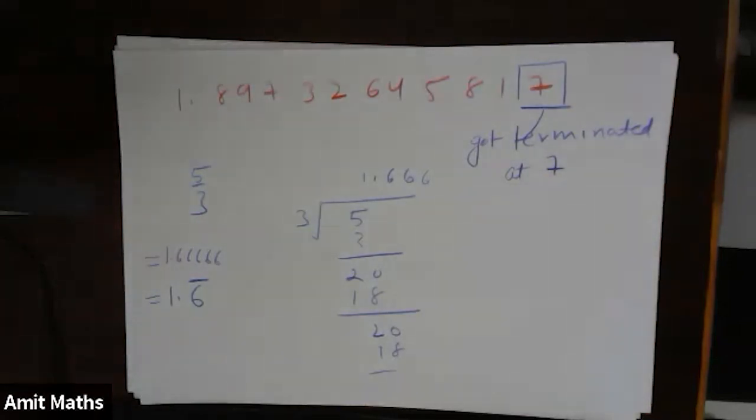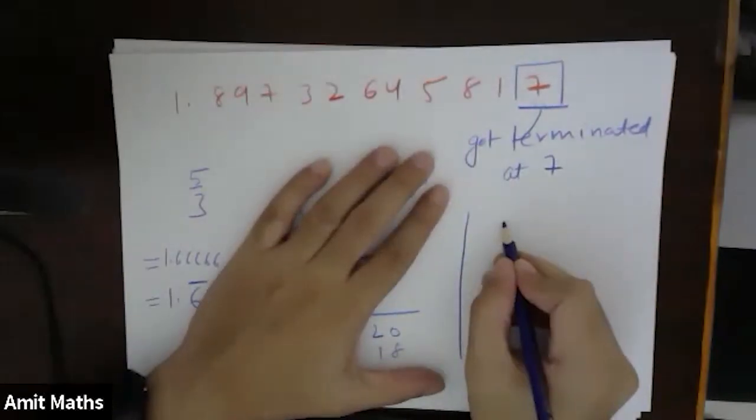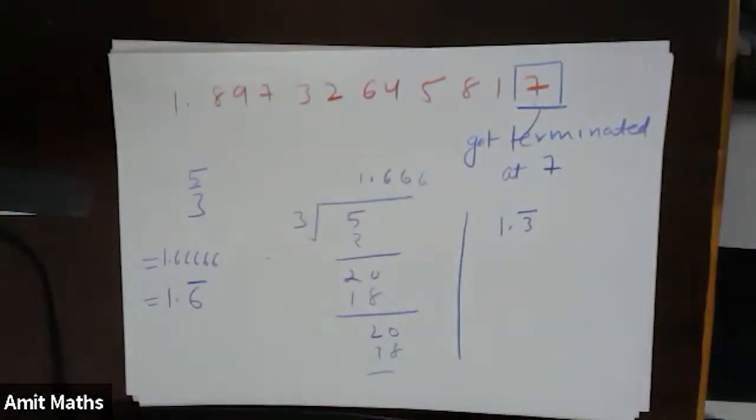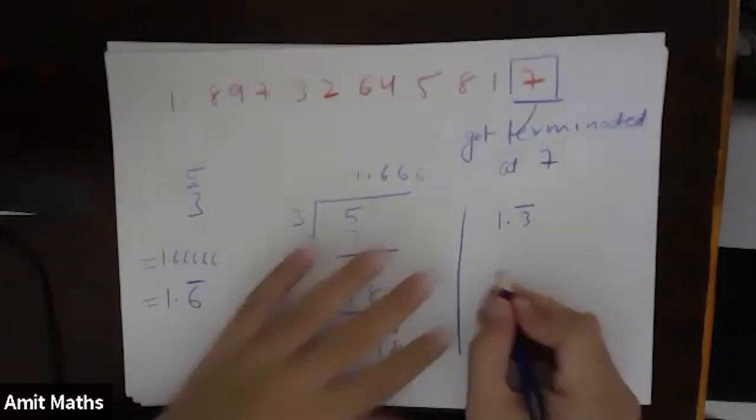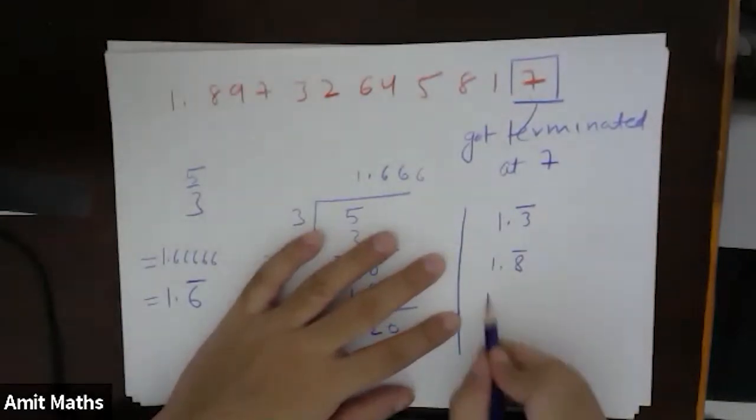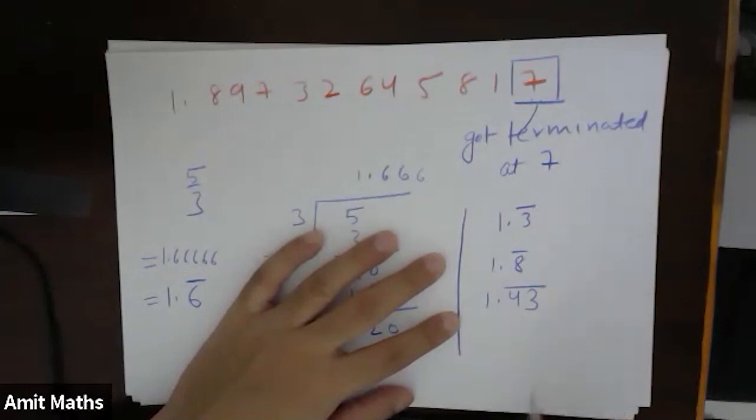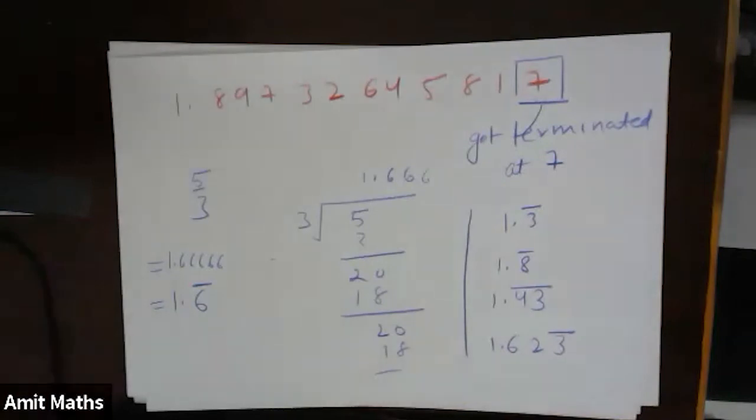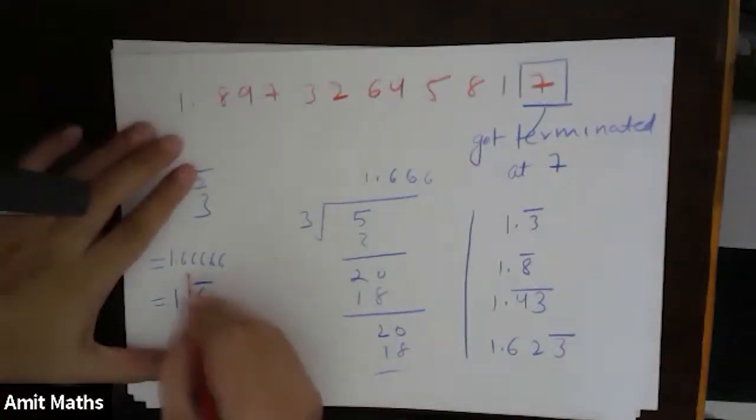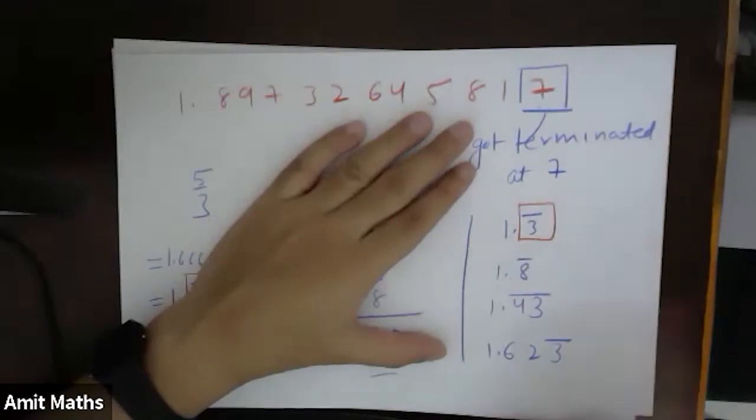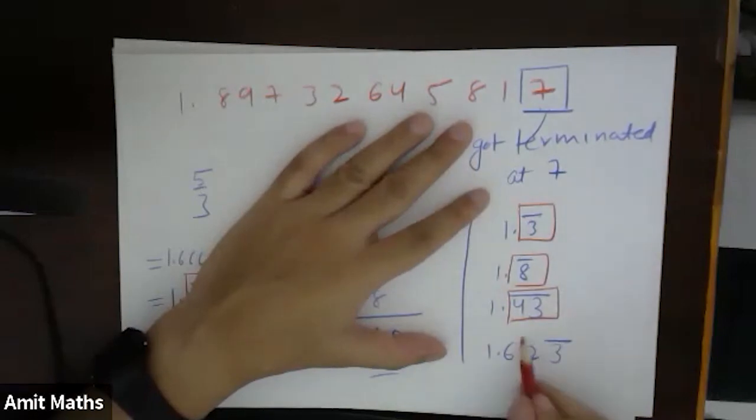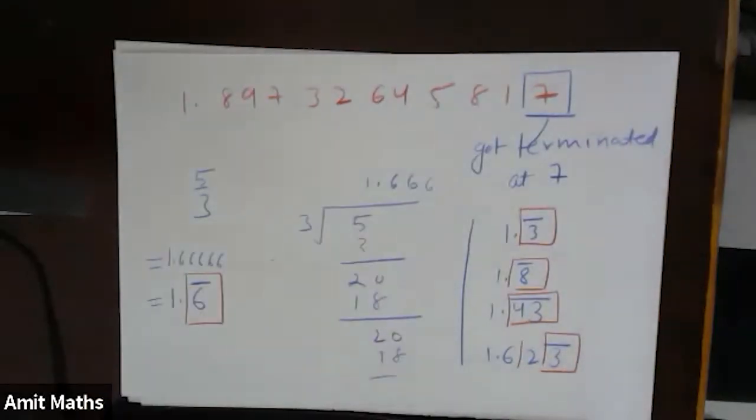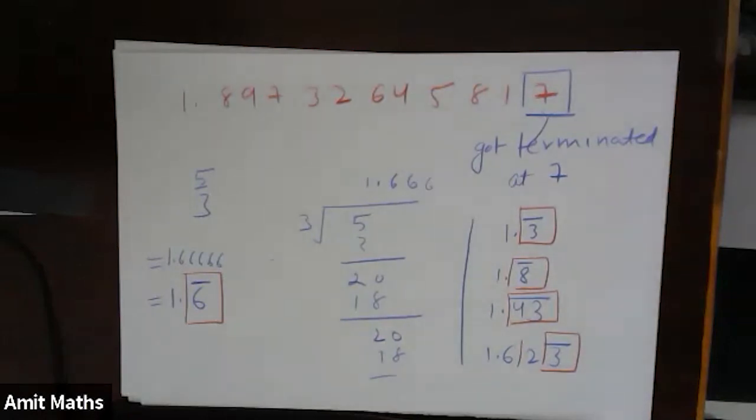Yes. Now, suppose I write 1.3 bar. Again, what is the difference between this number and the earlier one? This is non-terminating. 1.8 bar, non-terminating. 1.43 bar, non-terminating. 1.623 bar, non-terminating. That means they are never ending. This thing will keep on repeating. This 8 will keep on repeating, this 43 will keep on repeating, this 3 will keep on repeating. These numbers are non-terminating. Fine.